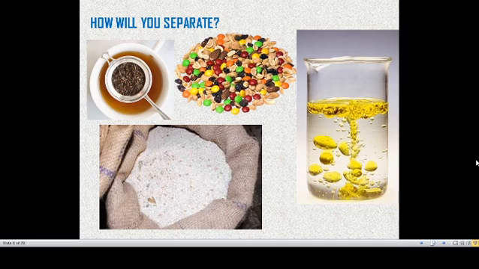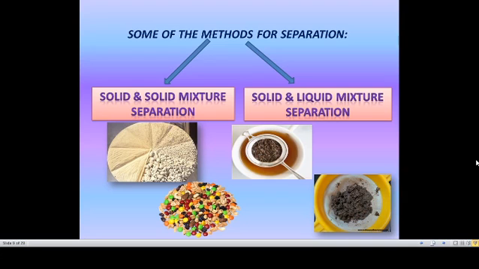In this session we can come to a conclusion, an idea: oh, these are all the methods we are using. Okay, some methods of separation. Solid and solid mixture separation. If a mixture contains only solid things, we can call it a solid-solid mixture, and if a solid and a liquid are mixed together, we can separate them by the solid-liquid mixture method.